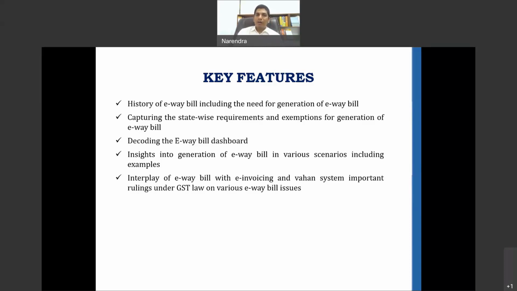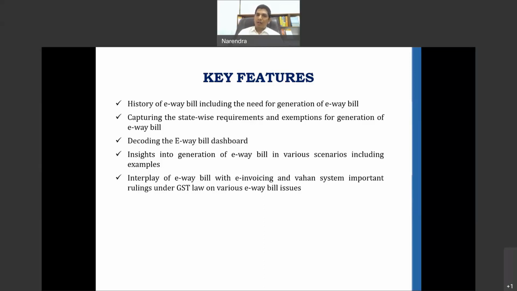We've also decoded what the e-way bill dashboard has. What are the options that have been given to the taxpayer? How can a taxpayer register on the portal? Various taxpayers are there, some registered, some unregistered. How can they raise an e-way bill? All those have also been discussed. We've also given scenarios, and how the e-way bill looks in those scenarios has also been discussed. What happens if you are selling certain goods and transporting them to somebody else? Bill to ship to scenarios have been covered. What happens if it's a warranty sale? All those aspects have been covered in the e-way bill book.